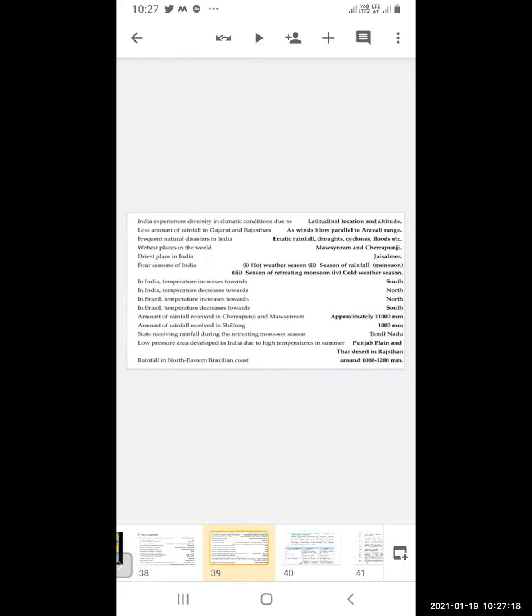Less amount of rainfall in Gujarat and Rajasthan, as winds blow parallel to the Aravalli ranges. Because of that, the rainfall is less in Gujarat and Rajasthan. Frequent natural disasters in India: which natural disasters occur frequently in India? They are erratic rainfall, droughts, cyclones, floods, etc. Wettest place in the world.